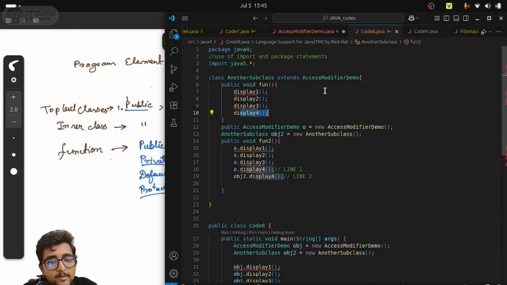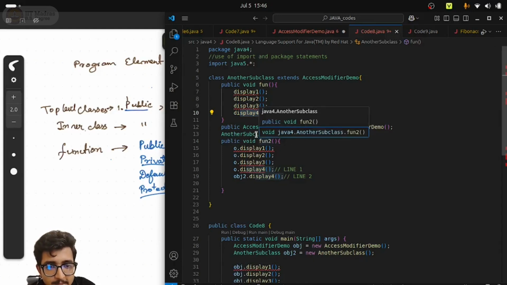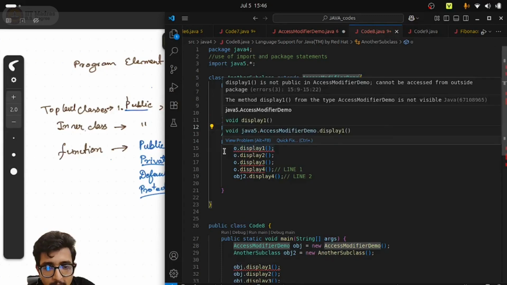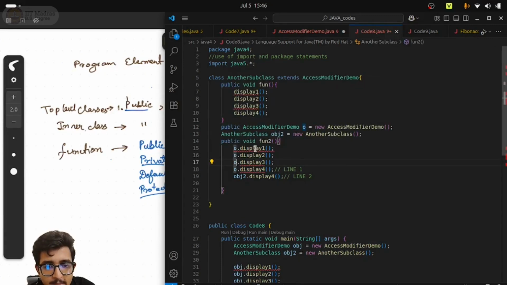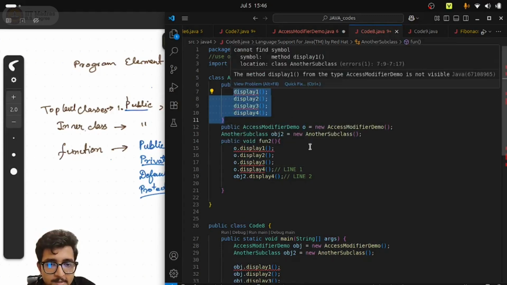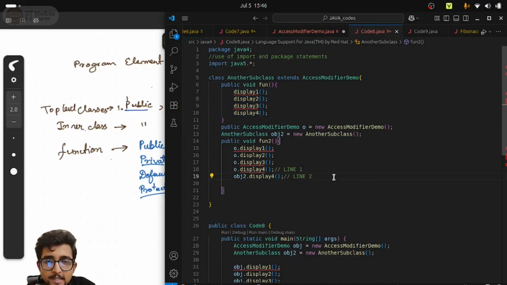Okay, so now what we are doing over here is we have this public access modifier demo. We are creating two objects, right? One is the subclass object and one is the superclass object. Now, we are defining a method inside this subclass, and then again we are trying to access those same functions using objects that we have defined. So let us see what happens. We are using objects to define those methods. Although the scope is inside the subclass only, the scope is the same. Whatever scope these had, the same scope these are having, but let us access it using object.